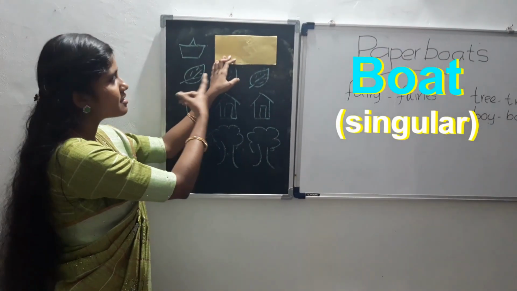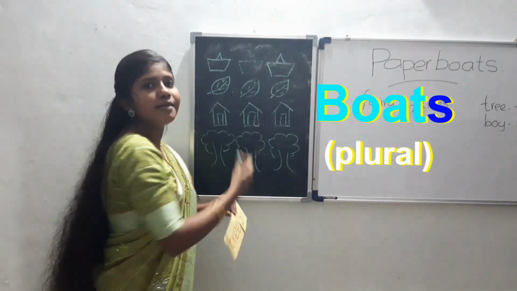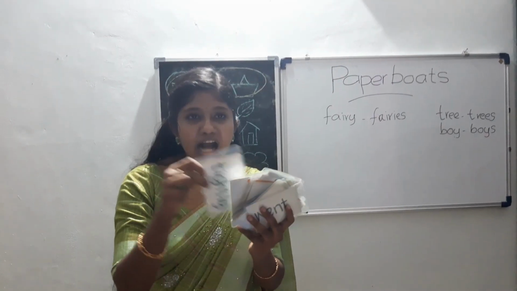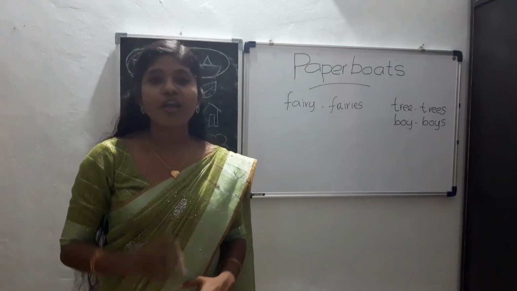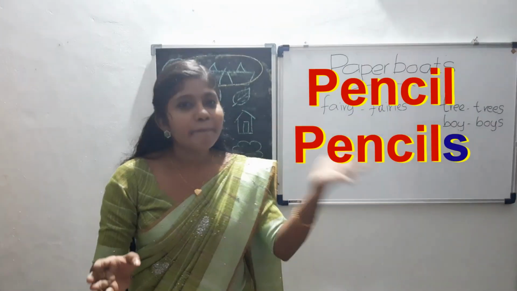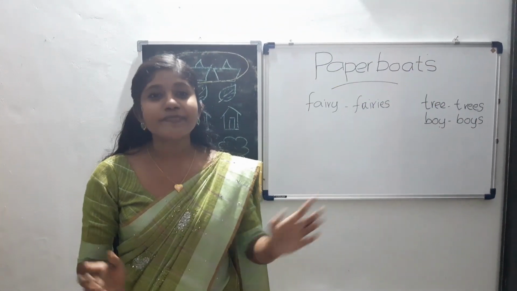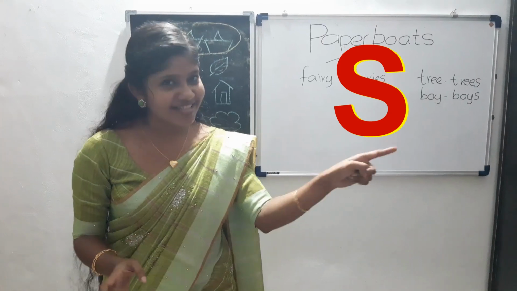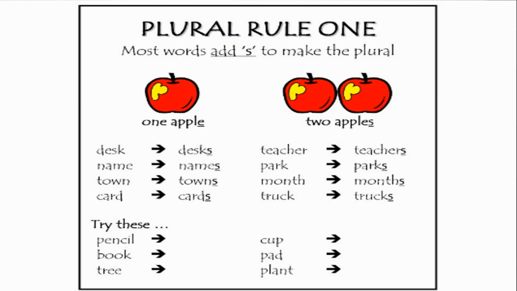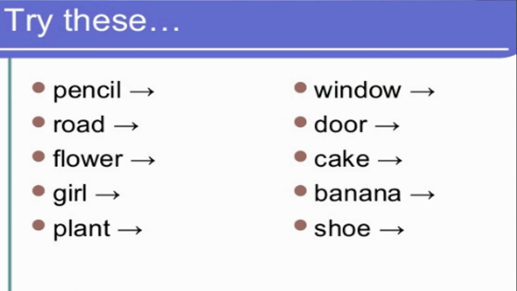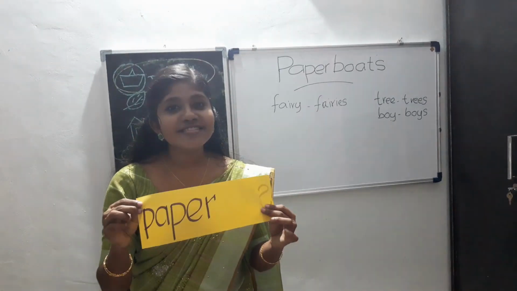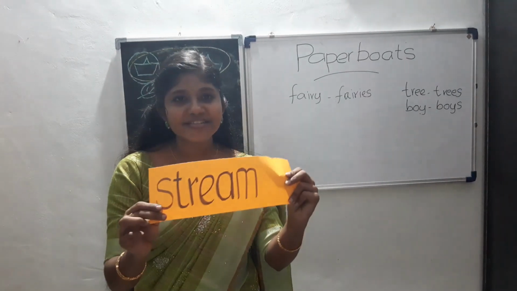Now it's a single boat. More than one is called plural. This is a card. Card, cards. Boat, boats. Home, homes. Pencil, pencils. Book, books. So which letter are we adding? Yes, S. Now it's your turn. Just read the single one and form plural forms. Tree, trees. Home, homes. Paper, papers. Try.